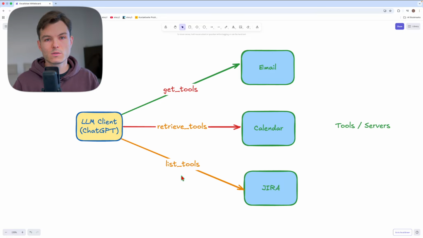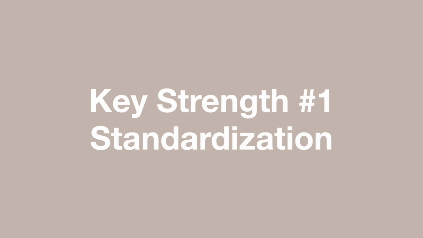And when you scale this to many tools and many clients, we get an issue of lack of standardization. I'll explain more what this means with examples, but the Model Context Protocol, or MCP, is like creating a universal coffee menu, a common language that every client and every tool can understand. So the first key strength of MCP is standardization. Everyone speaks the same language. Instead of every system inventing its own protocol, MCP gives us just 3 universal actions.